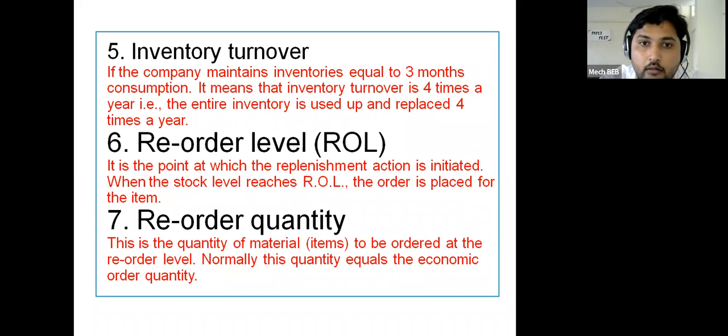Then the fifth terminology is inventory turnover. Let us consider that you need to perform the replenishment action after every 3 months. How many times do you need to replenish, or completely fill up the inventory or storage department, within a year? If you need to perform the replenishment action after 3 months, then your inventory turnover will be considered as 4 times.